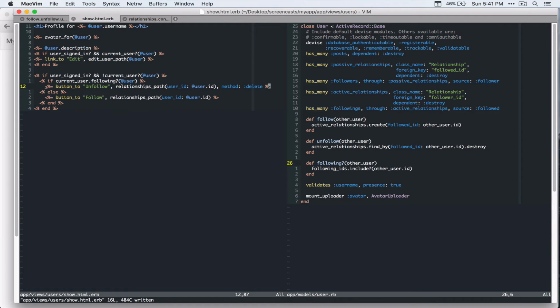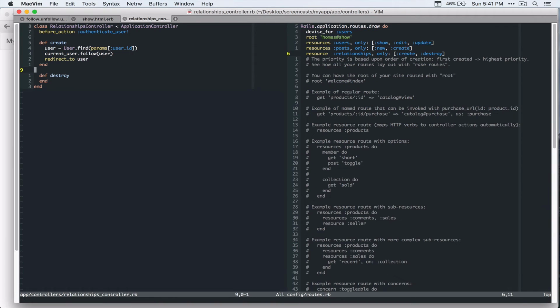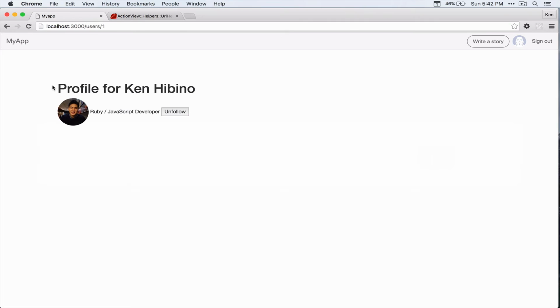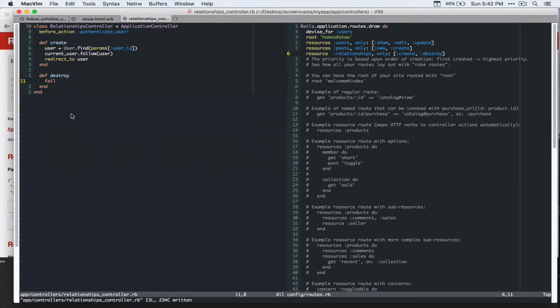All right, so let's go to the relationships controller. Let's make sure that it's calling this action. So refresh the page. All right, so that's good. Let's change this. Basically do the same thing.